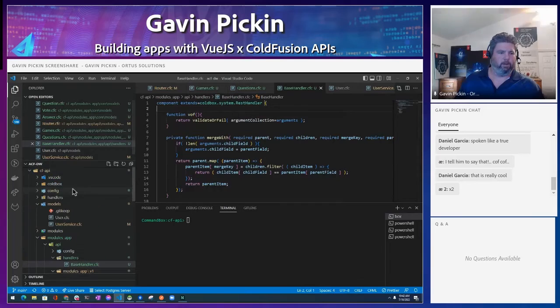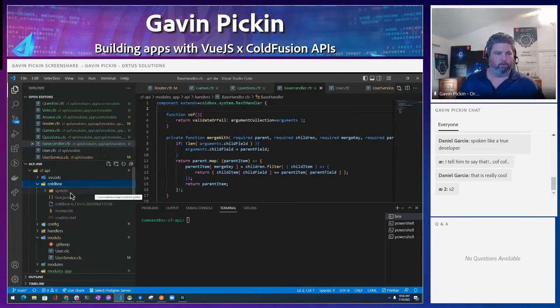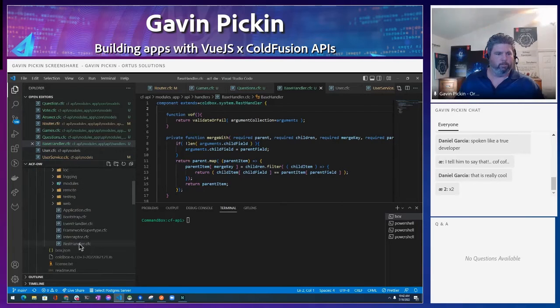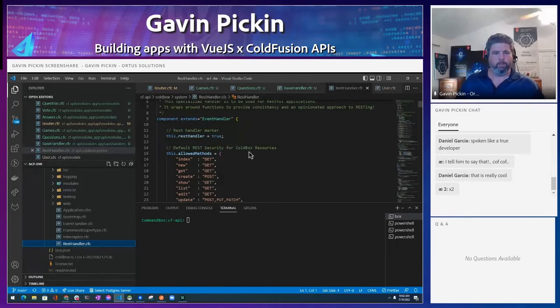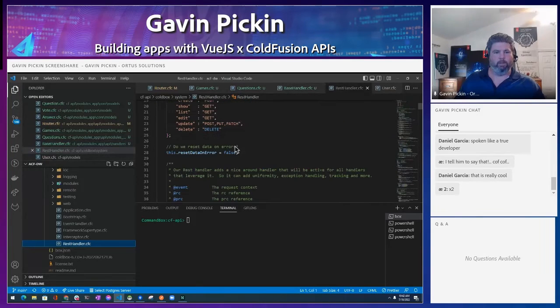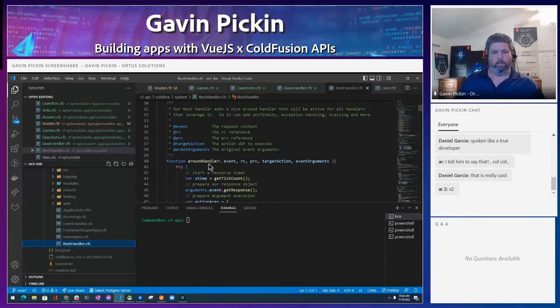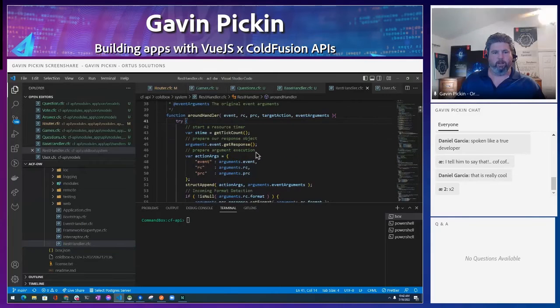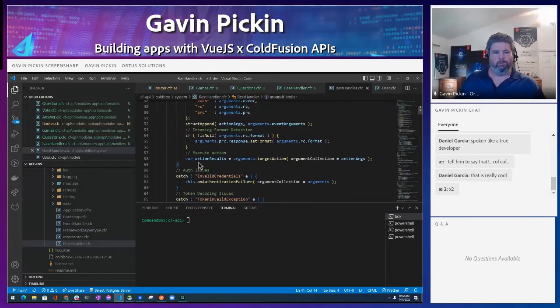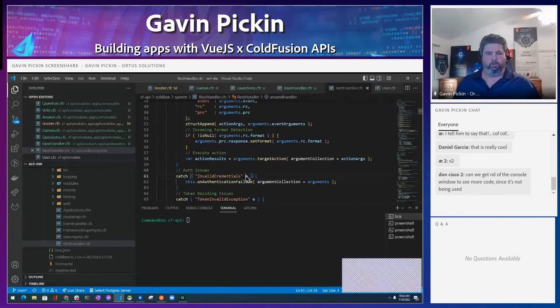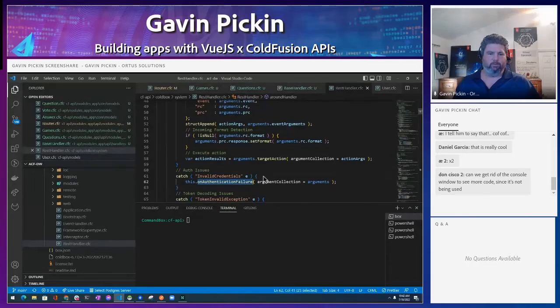So if we go look at that real quick, sorry, I'm going to get some Vue code here real soon. But in the REST handler here, we have allowed methods. We have the around handler, which does all the work. So this keeps track of everything. And then the cool thing here is anything you do in your API response, if it throws an error, it'll catch it and handle it a certain way. So no more boilerplate. And Luis showed this too, where if you basically have invalid credentials, it's going to throw this error, and then it's going to catch it this way. And so when it catches it, it looks the same every time.